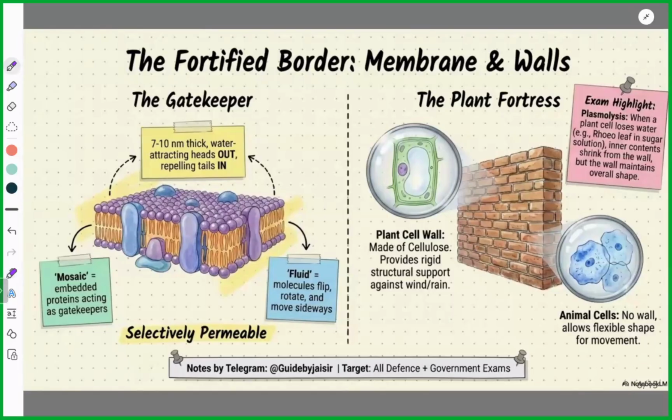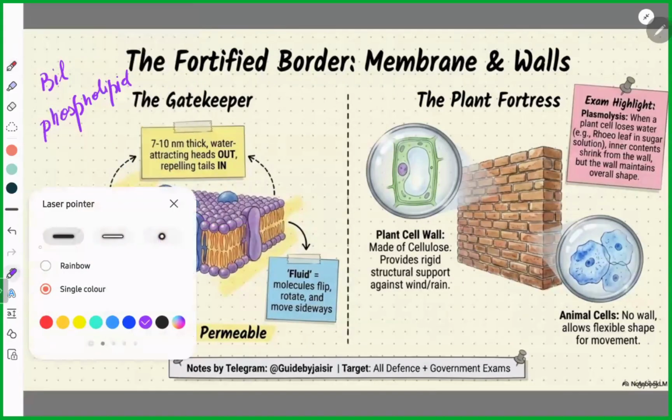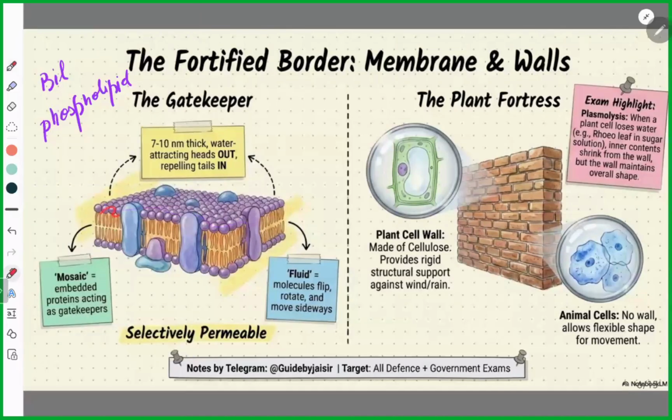The very first part of the plasma membrane that one needs to know is that it is made up of phospholipid, or you can say a bilayer. That means two layers. I'll just highlight this two layer of phospholipid.